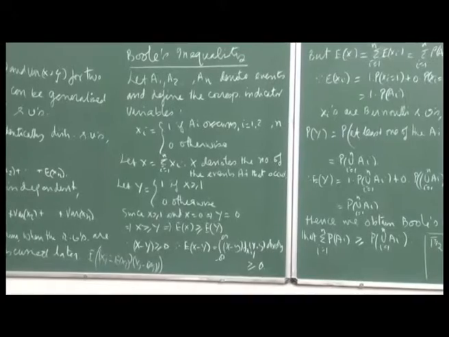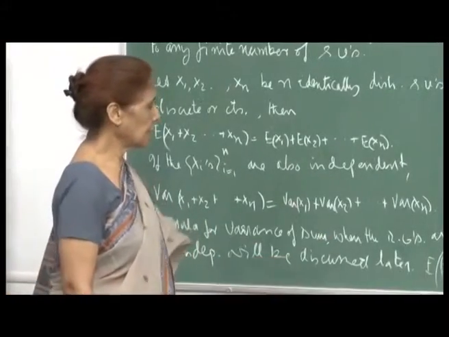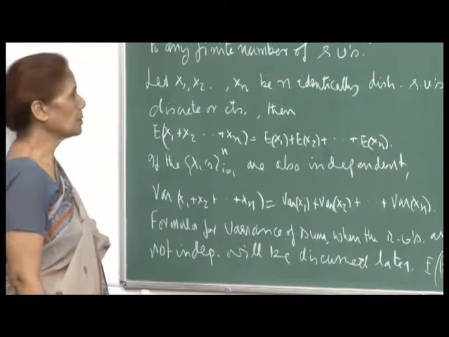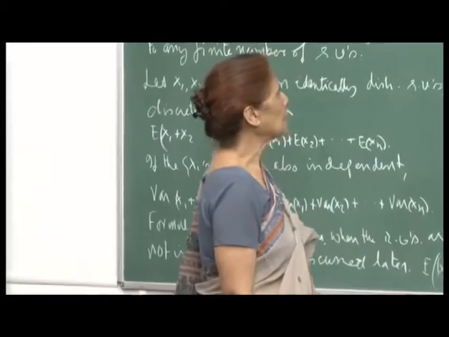Now, the formula for the variance of a sum when the random variables are not independent will be discussed later. We will give you a general formula when the variables are not independent. So, this is one thing, and we can use it for computing various expectations and so on.